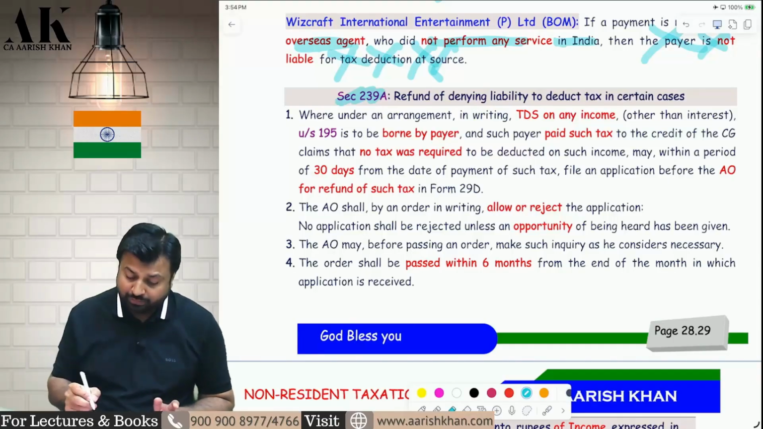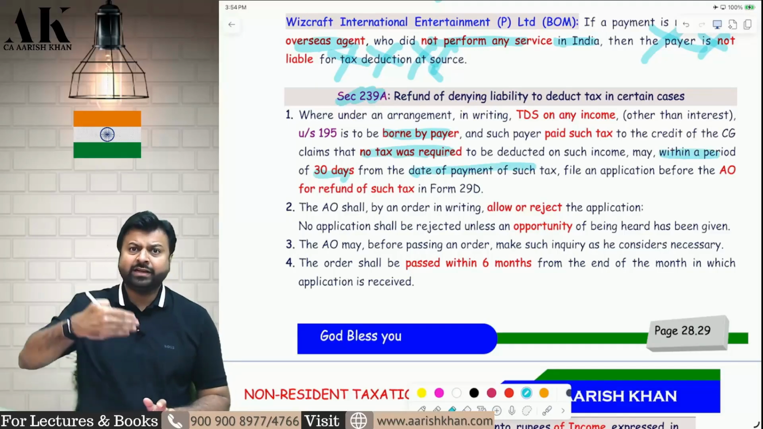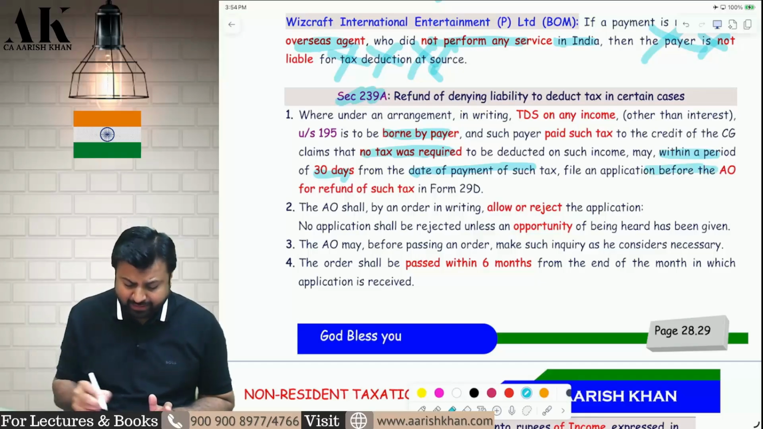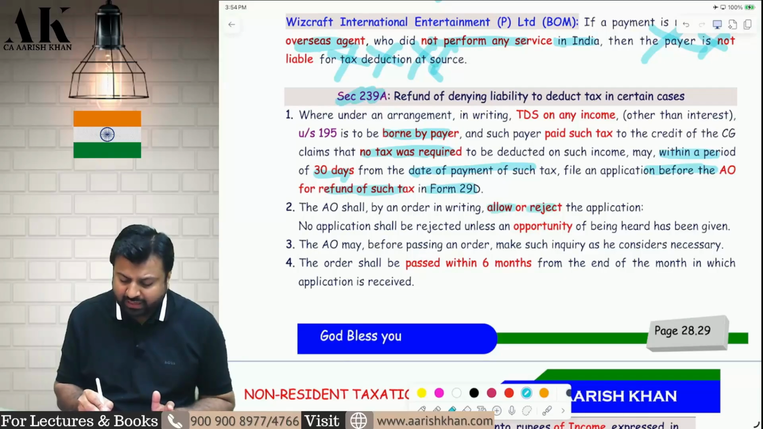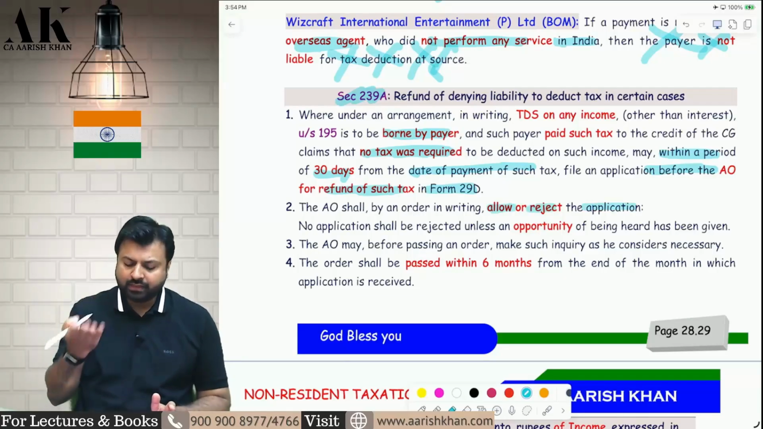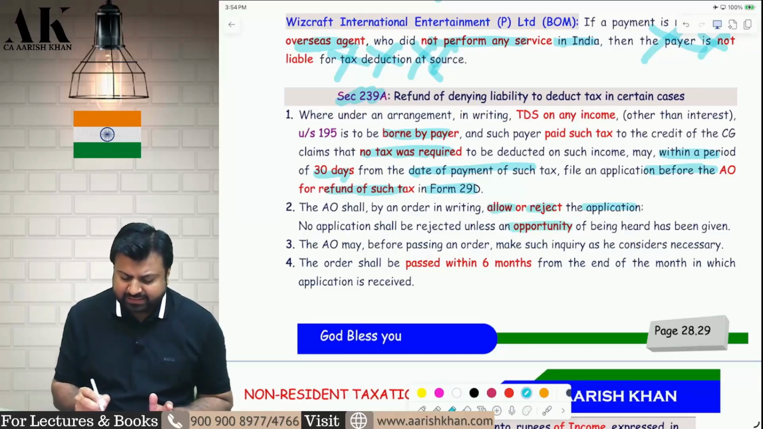In that case, you have to make an application. If you have borne the tax and you feel that no tax was required, then within 30 days from the date of payment of such tax, make an application before the AO in Form 29D for refund of tax. The AO will pass an order, will allow or reject as the case may be. If he allows, great. If he rejects, then go and appeal. He will give an opportunity of being heard and he will pass the order within 6 months.